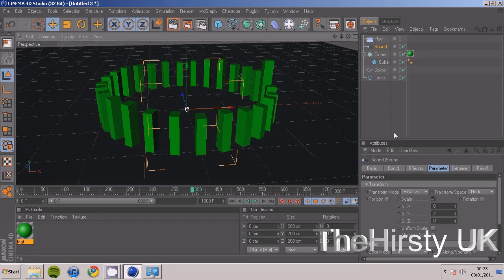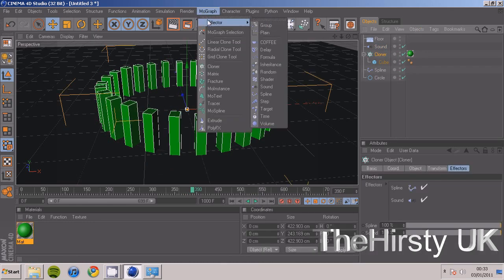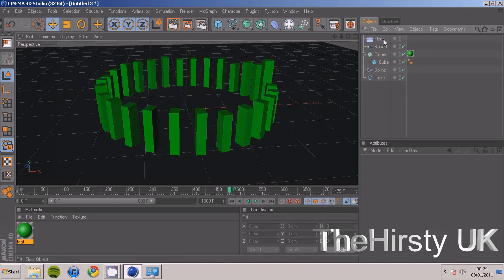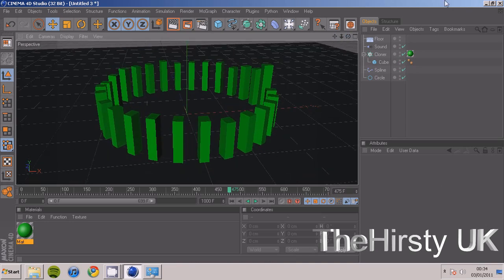Yep. And also, if you want, I saw this on a tutorial somewhere, but I don't like it. If you want, you can click on mobile effector and then delay, and then on the clone tool drag that in there, and they kind of move more smoothly, but I don't like it. That's the tutorial I followed, and the guy recommended doing that, but I don't like it. I prefer it without. So yeah, that is it pretty much, how to do that.